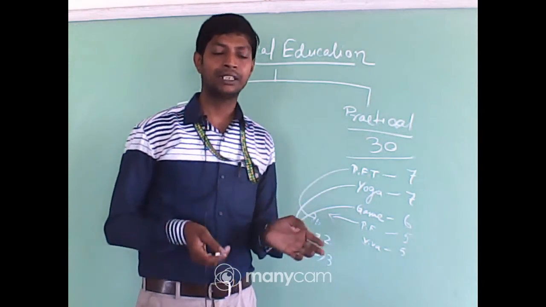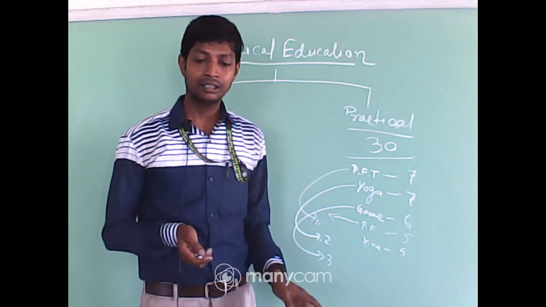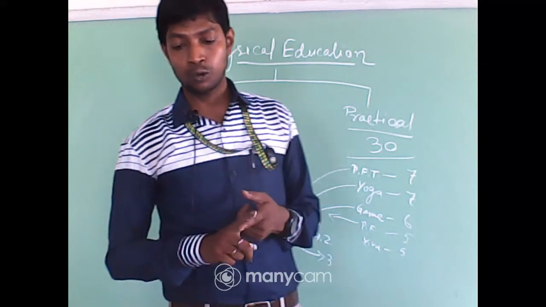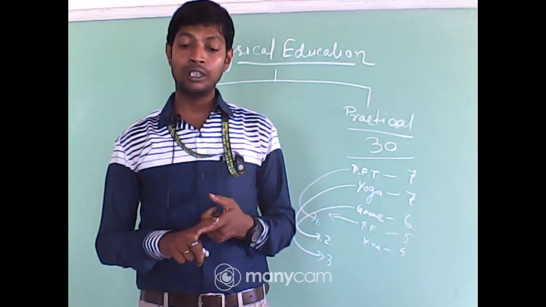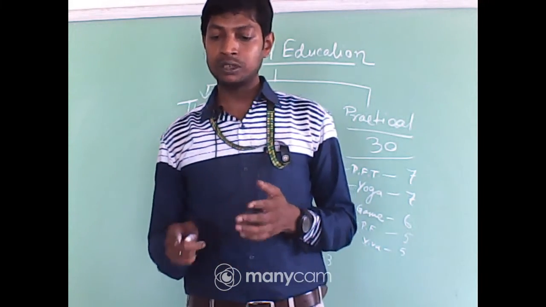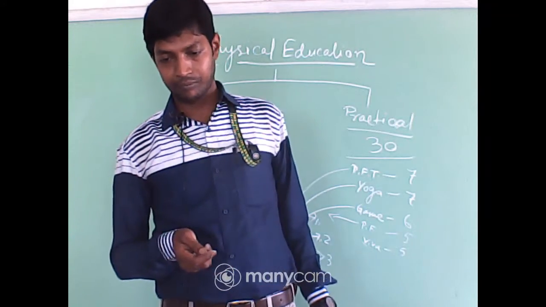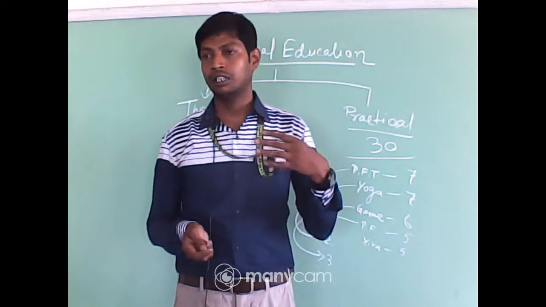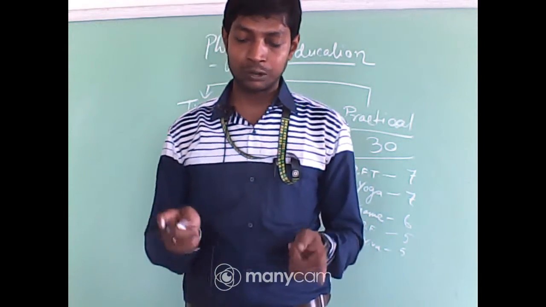The various updated rules and regulations you have to cover here. Next, the diagram of the basketball court. I am talking about only one game. If you select another game the topics are the same: introduction, then rules and regulations, then the diagram of that particular game field.